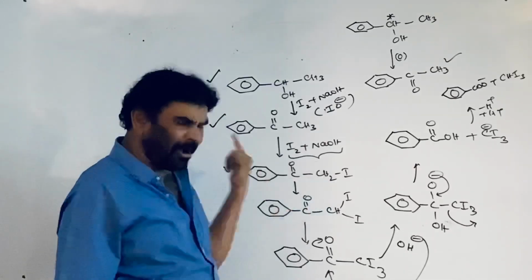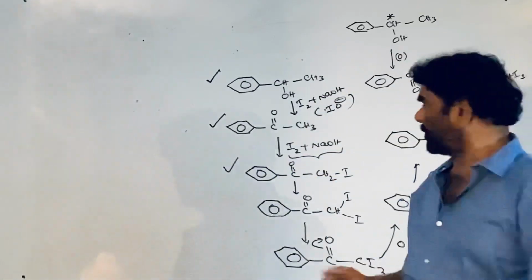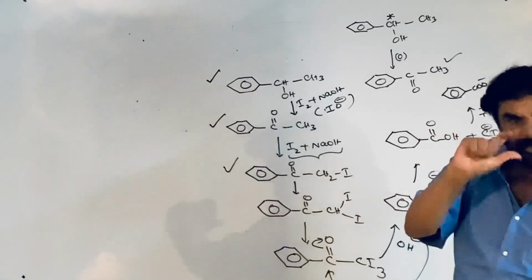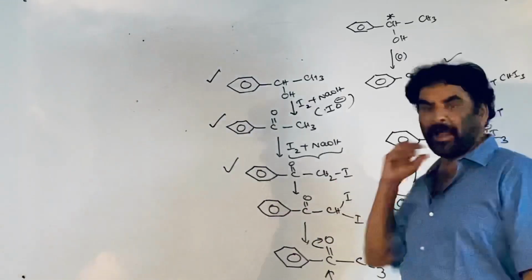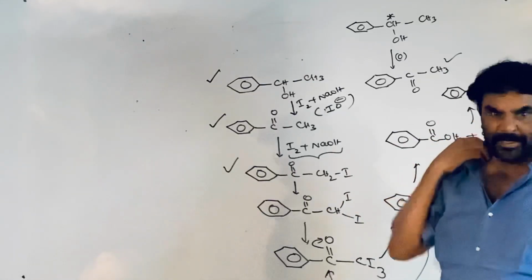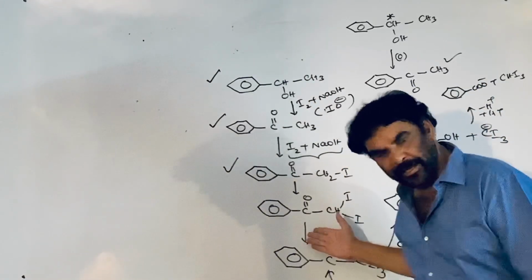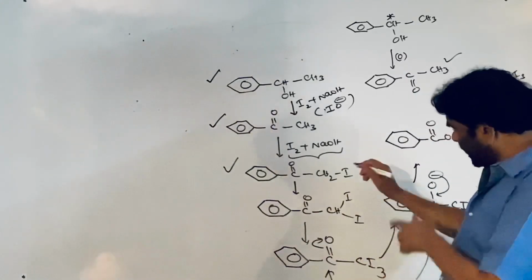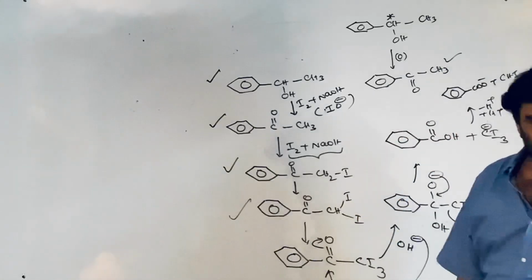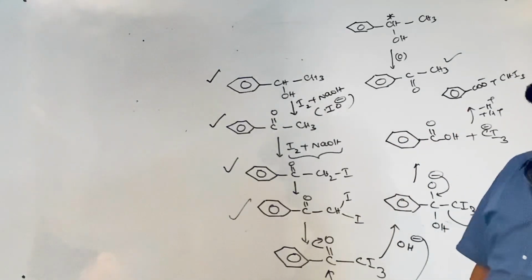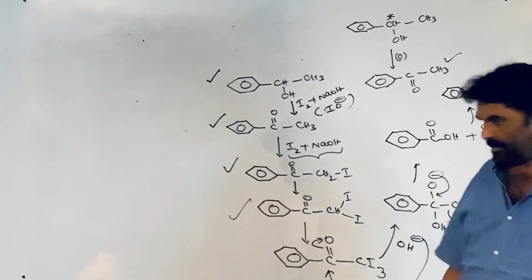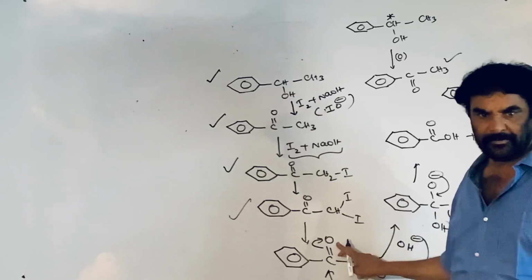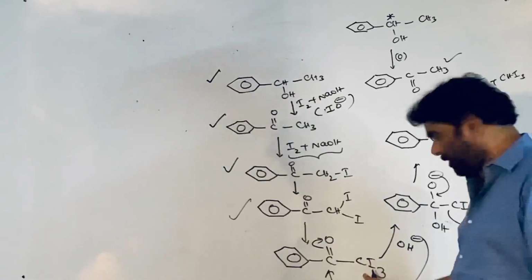It is not a methyl ketone. How is it? You may ask. It is not a methyl ketone, but even if you take the methyl ketone, first the methyl hydrogens are slowly replaced with iodine atoms. It is one of the intermediate products formed during the reaction. This is converted into the diiodo, and this takes part in the reaction. You can start with this, but it is not satisfying your structural requirement. It is not a methyl ketone. Diiodomethyl ketone, and this is a triiodomethyl ketone.